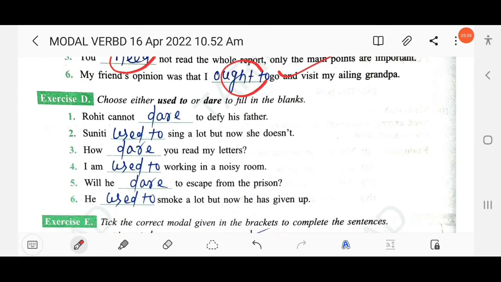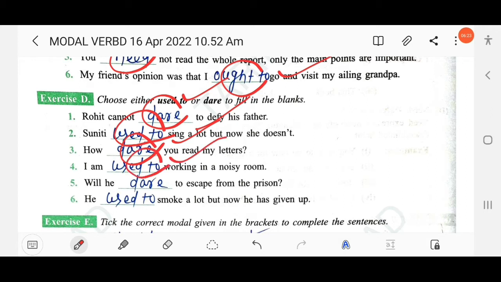Next, choose either used to or dare to fill in the blanks. The first one: Rohit cannot dare to defy his father. Next, Suniti dash sing a lot but now she doesn't. Suniti used to. Next, how dash you read my letters? How dare you? I am dash working in a noisy room.